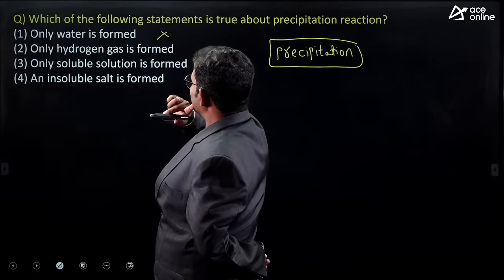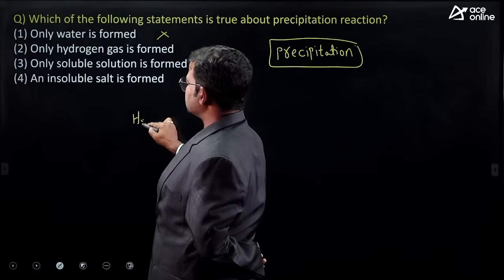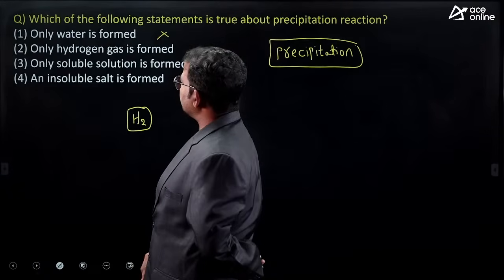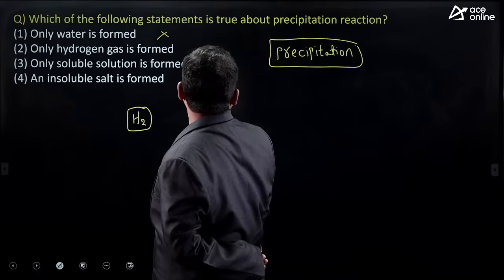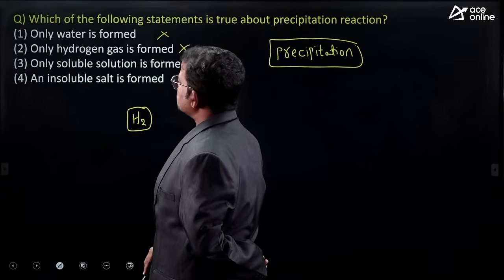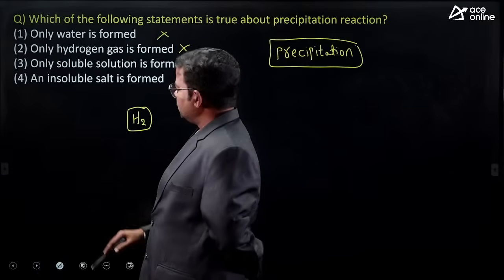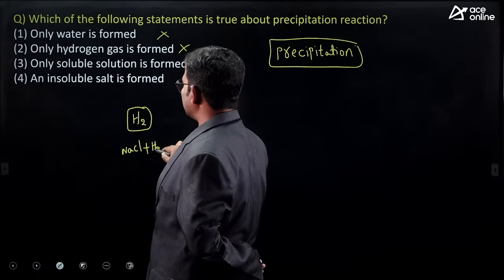Next, only hydrogen gas is formed. Hydrogen gas is completely transparent, so there is no possibility of a precipitation reaction. This is also wrong. Only soluble solution is formed. Soluble solutions means, if you consider sodium chloride added in water, then what do we get?